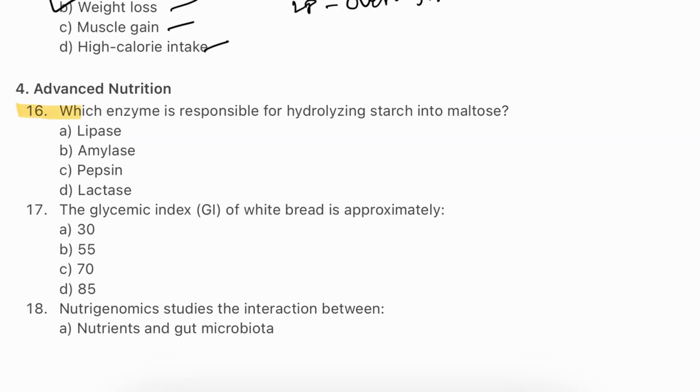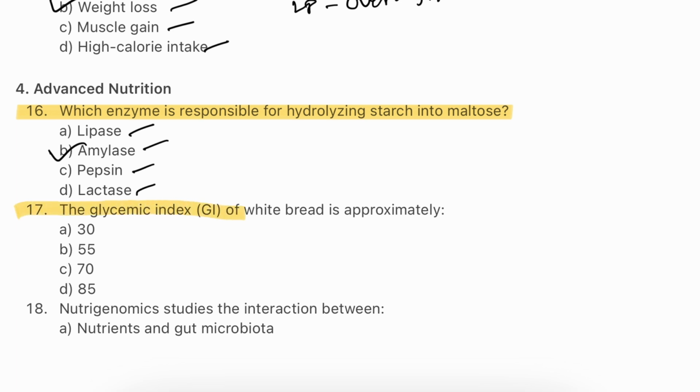Question number 16. Which enzyme is responsible for hydrolyzing starch into maltose? Lipase, amylase, pepsin, lactase. The answer will be B. Amylase. Amylase is an enzyme that breaks down the complex carbohydrate like starch into maltose and other simple sugars. This process begins in mouth with salivary amylase and continues in the small intestine, ensuring that carbohydrates are available for energy production.